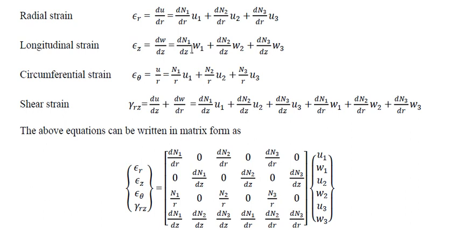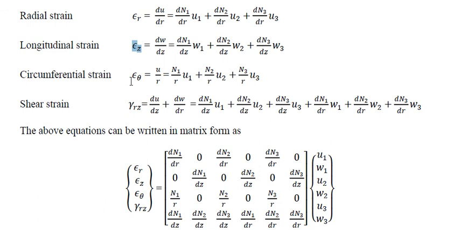So this can be found when nodal displacements are known. Nodal displacements are w1, w2, w3 in the longitudinal or axial direction. When derivatives of shape functions are multiplied, that is dn1 by dz into w1 plus dn2 by dz into w2 plus dn3 by dz into w3, the nodal displacements multiplied with the derivatives of the shape functions and the isoparametric addition give the value of the strain occurring in the longitudinal direction.